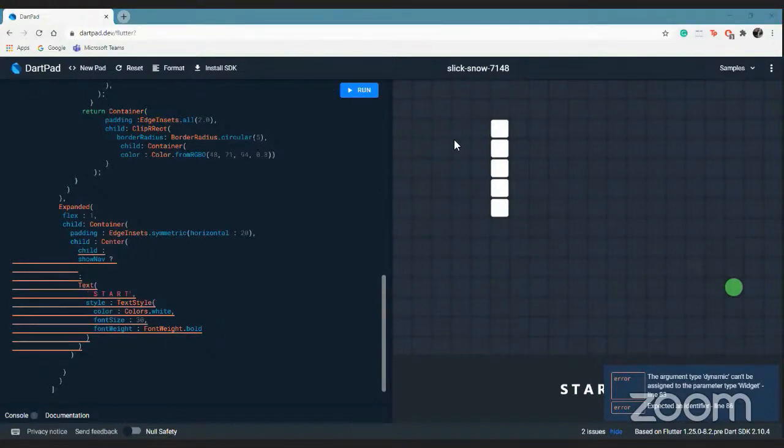Okay, just a second. Anyone having any questions about what ternary operators are?